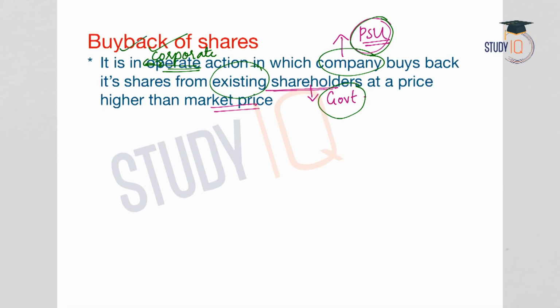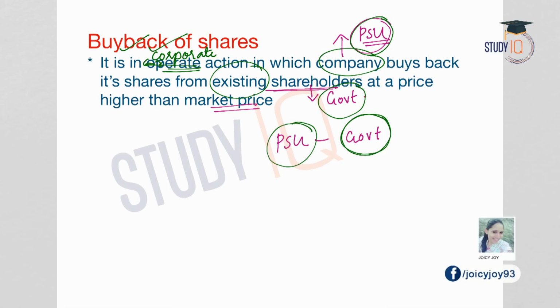Now under buyback of shares, what is happening? The company, that is the PSU, is buying back the shares from the existing shareholder, that is from the government. So here the public sector undertaking is the company and it is buying the shares back from the government, which is a shareholder in the company. So this is what is meant by buyback of shares, and through this buyback it allows the company, that is here the PSU, to invest in themselves. They are making their own investment. Now they are investing in the shares of their own company.